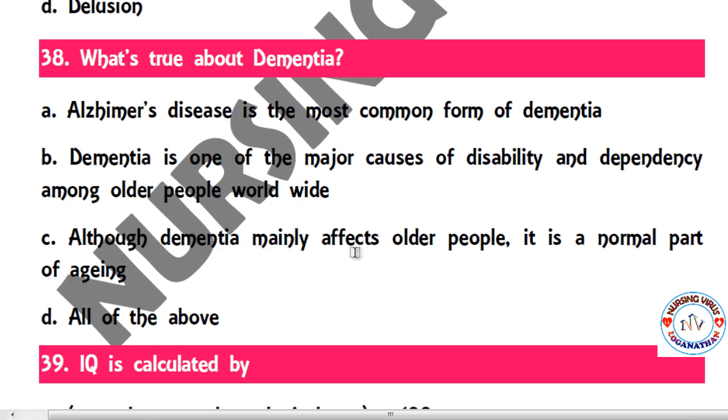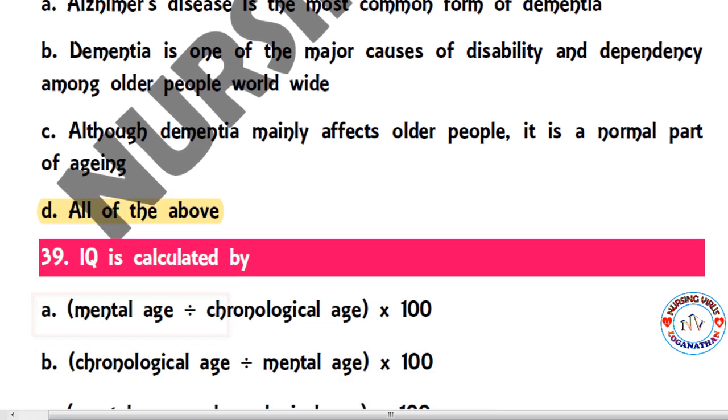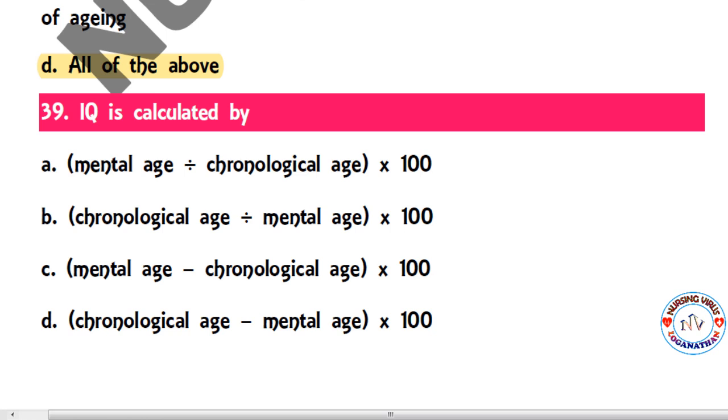Although dementia mainly affects older people, it is not a normal part of aging. And the final one, all of this. So all three options above are correct regarding dementia. So option D is correct. So the next one, a direct question, that is 39.